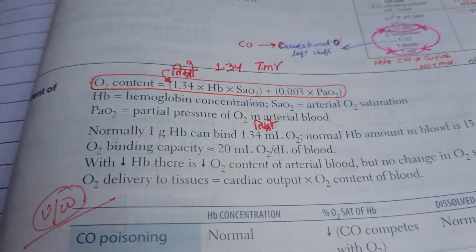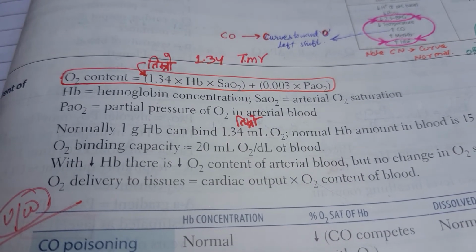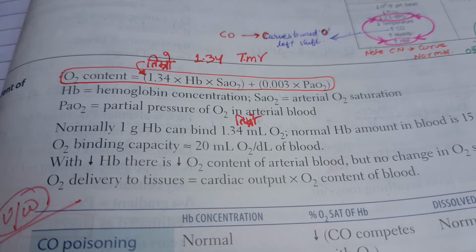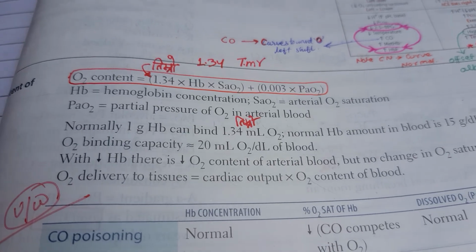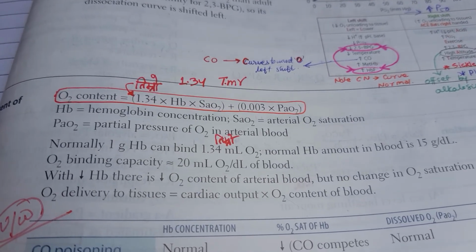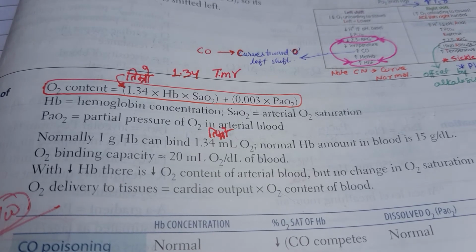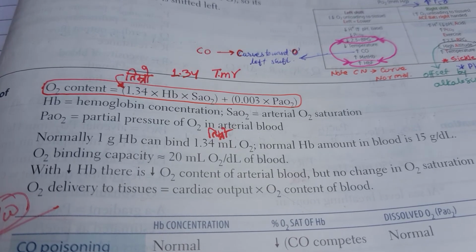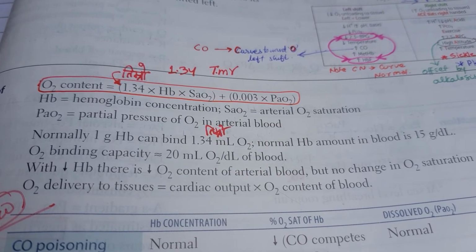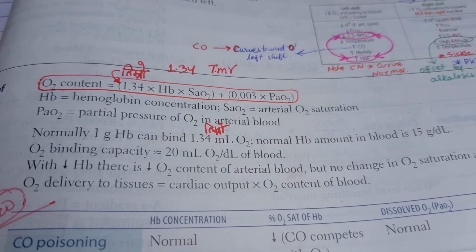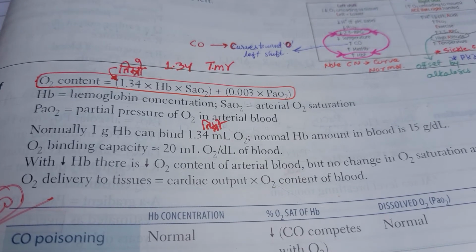Normally one gram of hemoglobin can bind 1.34 milliliter of oxygen, so that's why you see hemoglobin is multiplied by 1.34. Normal hemoglobin amount in blood is 15 gram per deciliter. Oxygen binding capacity is 20 milliliter of oxygen per deciliter of blood. With decreased hemoglobin, there is decreased oxygen content of the arterial blood, but no change in oxygen saturation. Oxygen delivery to the tissue is cardiac output times oxygen content of the blood.